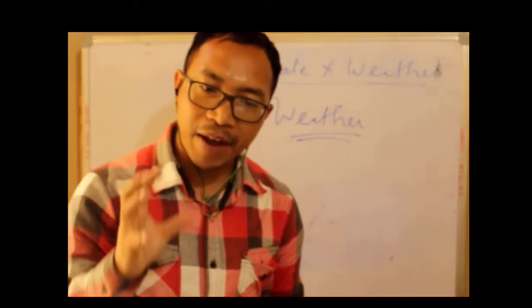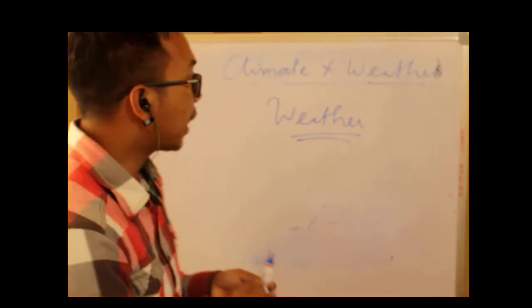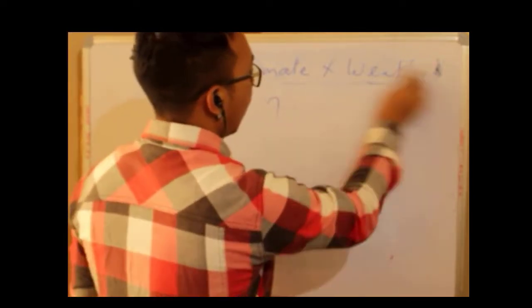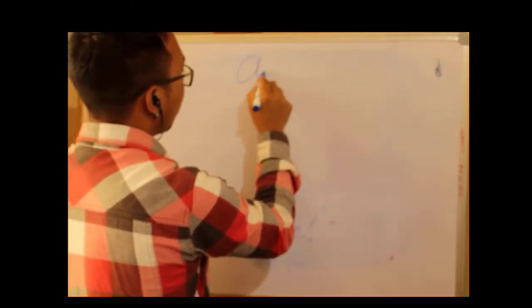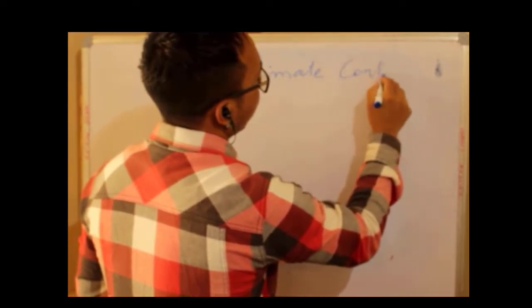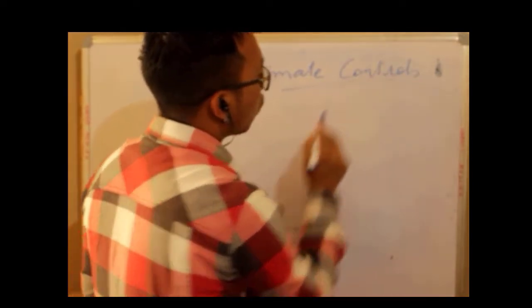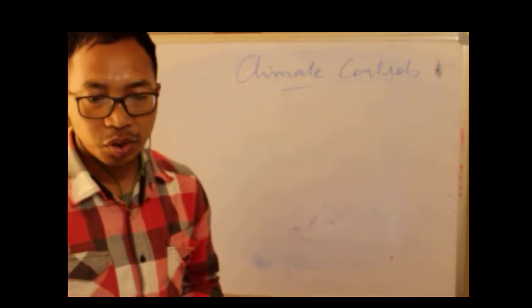So there are some factors which control the climate, and we call them the climate controls. We are going to learn about those factors which control the climate. So let's learn those climate controls.